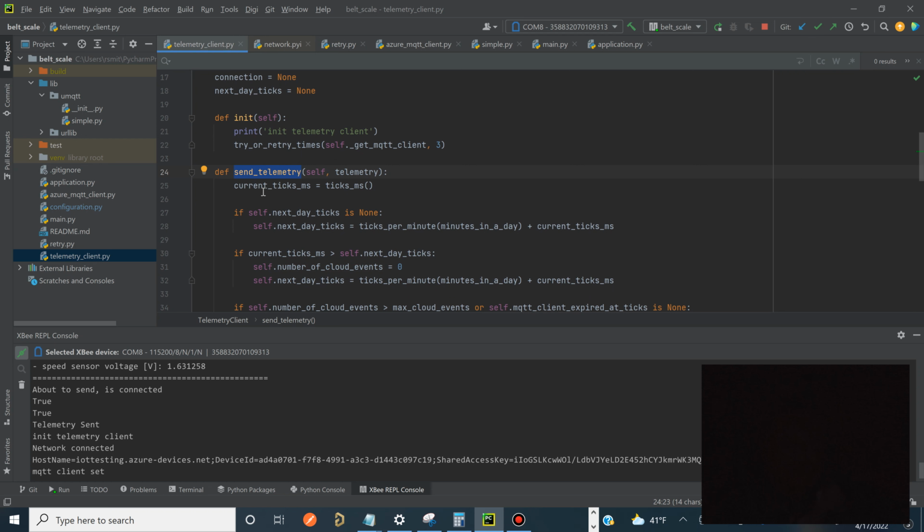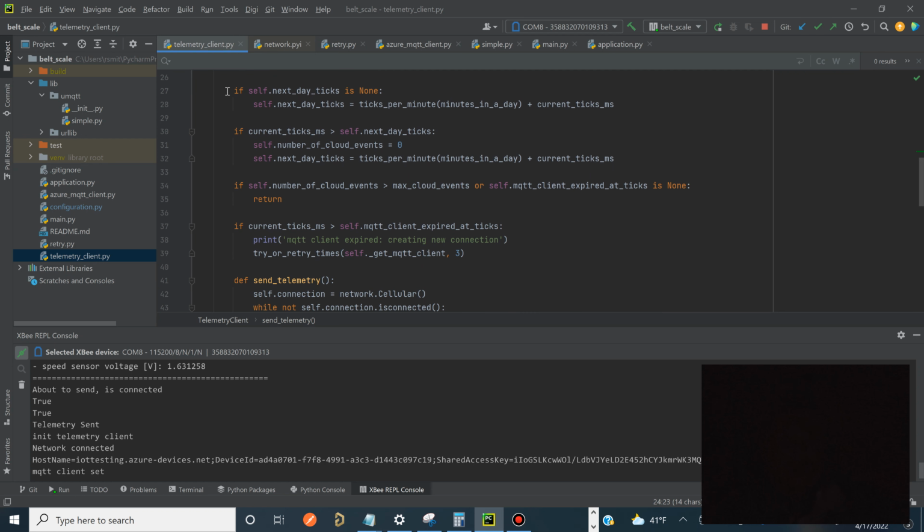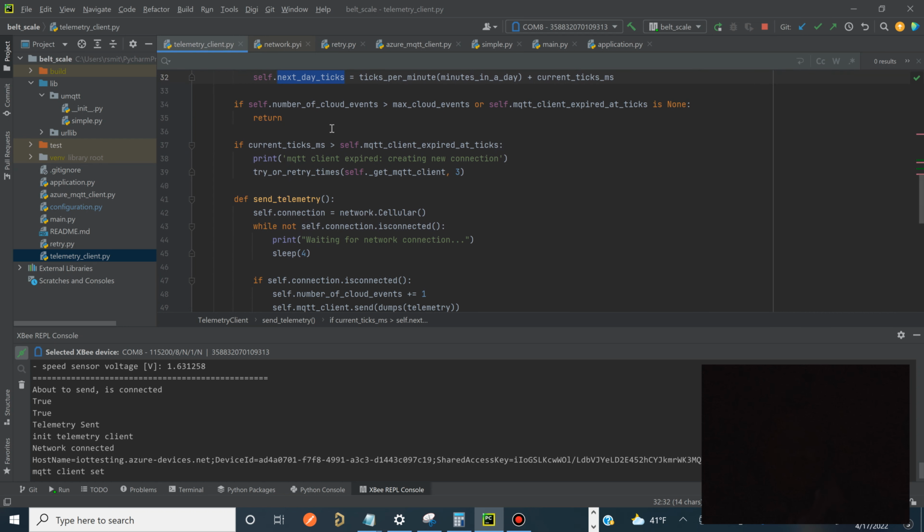In our send telemetry, we're figuring out: is the next day tick set? If it's not, we figure out how many milliseconds until the next day and set that in our variable. If our current ticks is greater than the next day ticks, we set our cloud events to 0 and have a rolling count for the next day.